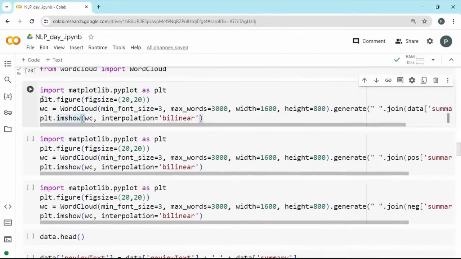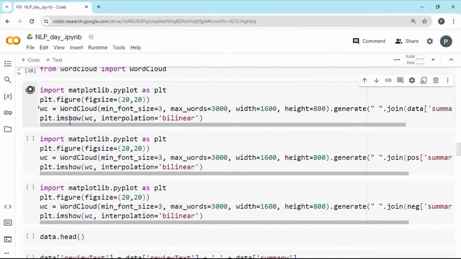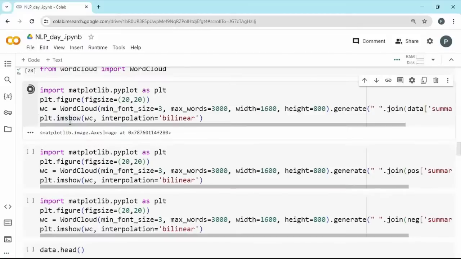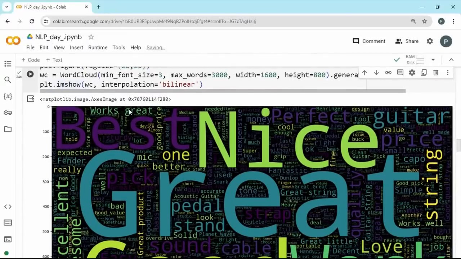And using plt.imshow from matplotlib, if we plot it, we will be amazed to see the result. It is going to show you a word cloud with a lot of words with different sizes, and these sizes tell how frequently the words are repeating. A word with bigger size is the most frequent word, and a word which is very small doesn't appear that much. So we are going to generate this. It's generating, and this is what a word cloud result is. This is the entire corpus.